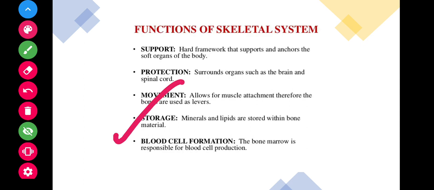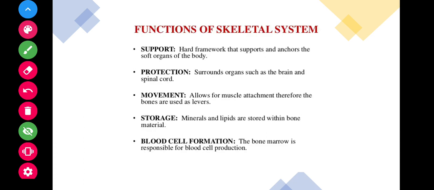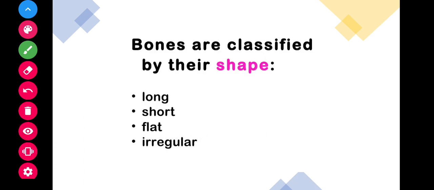Finally, blood cell formation. The bone marrow is responsible for blood cell production. Within certain bones, a connective tissue called red bone marrow produces red blood cells, white blood cells and platelets. This process of cell production within the red bone marrow is called hemopoiesis. Later classes will discuss hemopoiesis. So these are the functions.